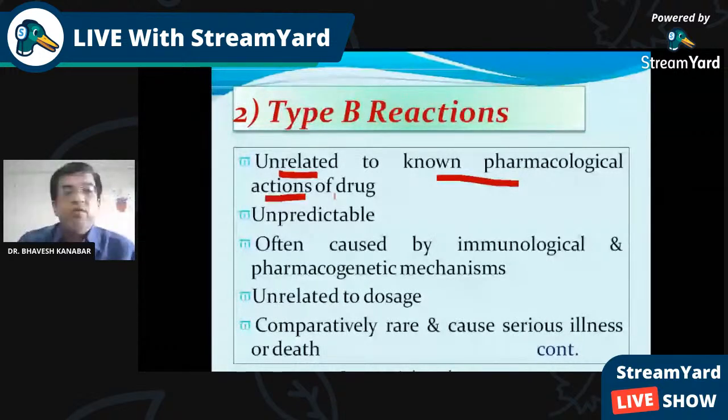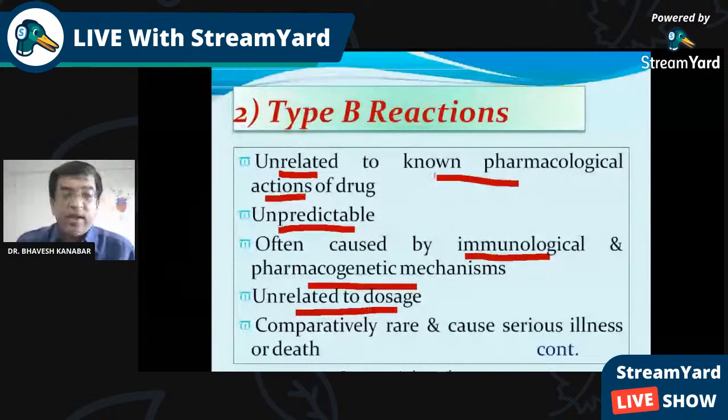Then it can be unpredictable. We cannot predict which adverse reaction can occur. These are caused by immunological or pharmacogenetic mechanisms. Here genetics also plays a role, and immunology also plays a role. These are unrelated to dose. And type B reactions are more dangerous. Here we cannot predict, and it is not related to dose.